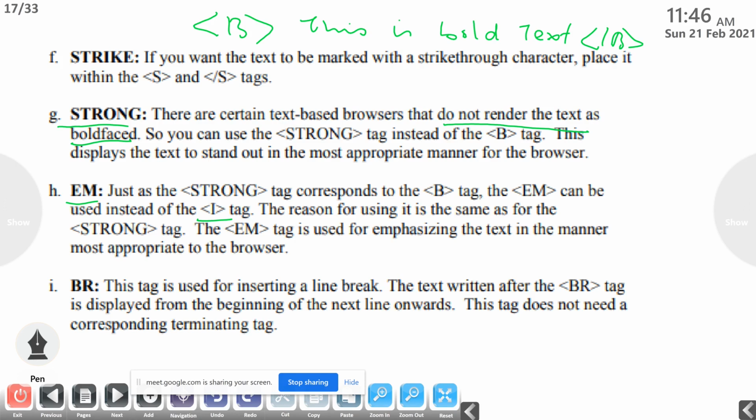The next one, BR, that we discussed. This tag is used for inserting a line break. The text written after the BR tag is displayed from the beginning of the next line. So after this BR, whatever we write, for example, we are continuously writing this is, and here we are using BR, then boldface. Then what will happen? In that browser window, it will display like this: this is, then boldface should be displayed in the next line.